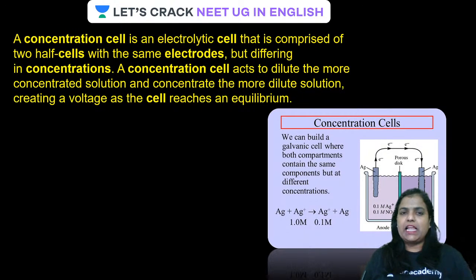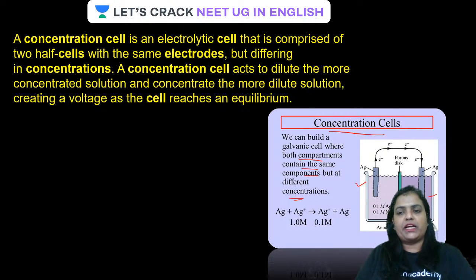Guys, the concentration cell, what is a concentration cell? A concentration cell is basically a galvanic cell where both compartments contain the same component but at different concentrations. For example, the anodic compartment you can see over here, the cathodic compartment you can see over here. Both of them contain silver nitrate. The electrode is of silver only, but see the concentration of silver nitrate in both solutions. One is 1 molar, the other one is 0.1 molar.